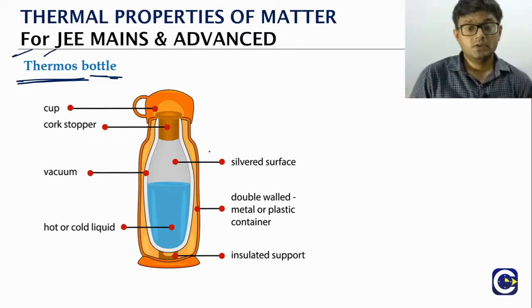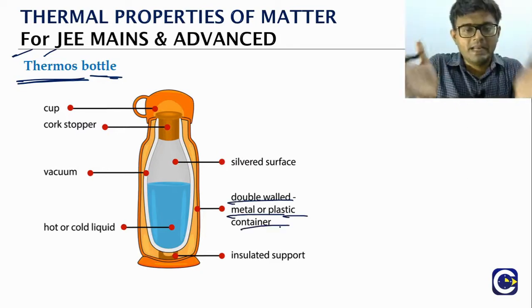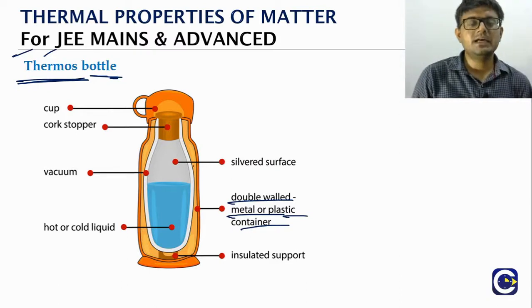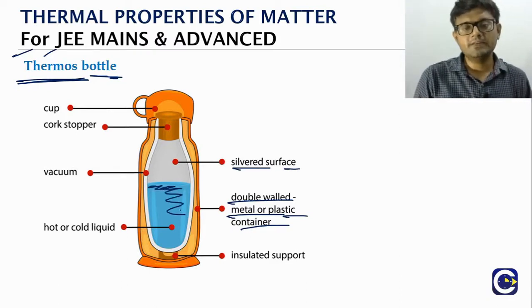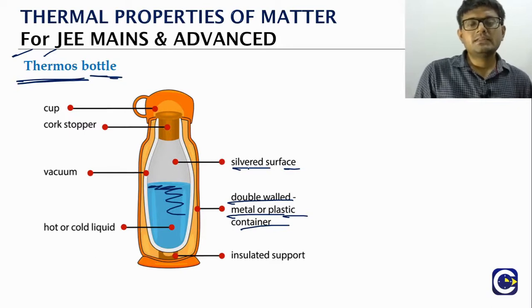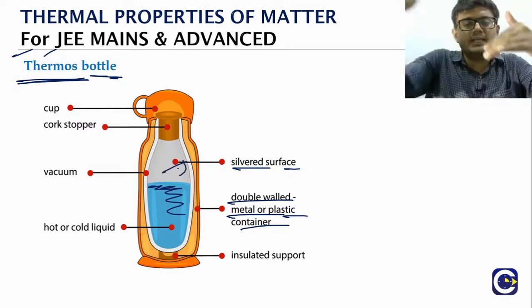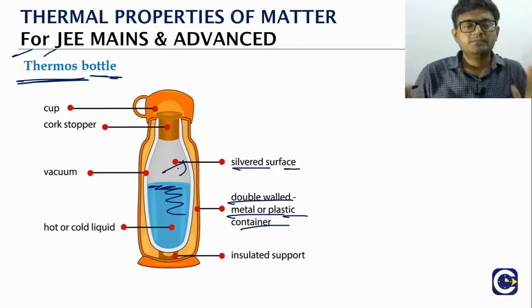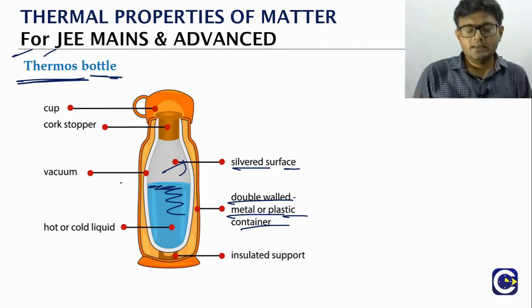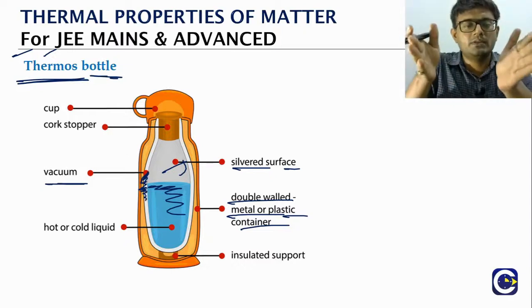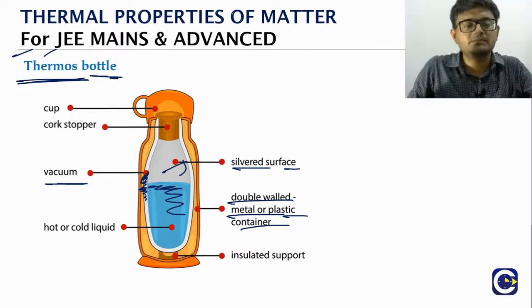So how? You will have a double walled metal or plastic container inside which there will be a silvered surface. So here we will keep the liquid. The silver surface is basically to reflect inside. If there is any radiation, it should reflect it off. And there will be a vacuum. The vacuum is to prevent any conduction, because conduction requires a medium. Why is there a vacuum? The vacuum is to prevent any conduction.